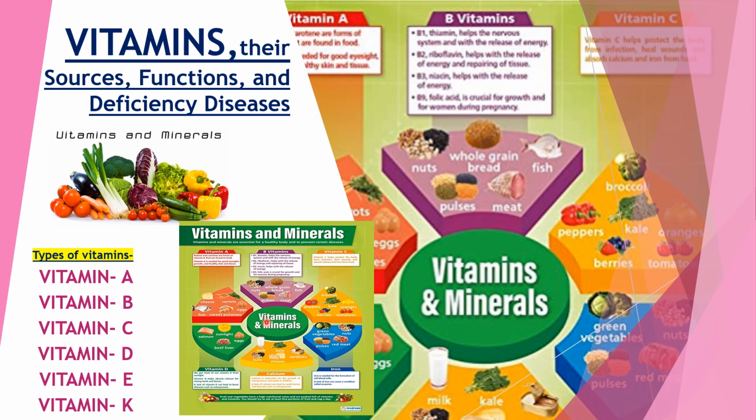Here we can see a picture showing clearly where we obtain vitamins from. We can obtain vitamin A and vitamin C from these vegetables. We can obtain vitamin B from nuts, pulses, meats, bread or grain, and fish. So from this picture it is clear that we can obtain vitamins and minerals from different food sources. Now coming to the next.